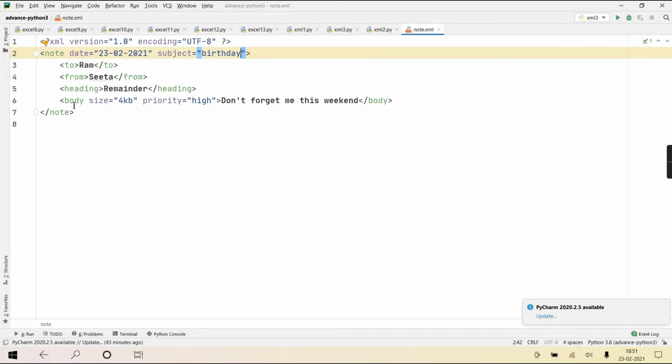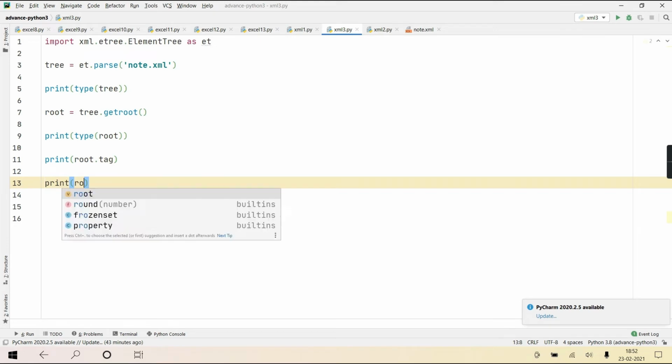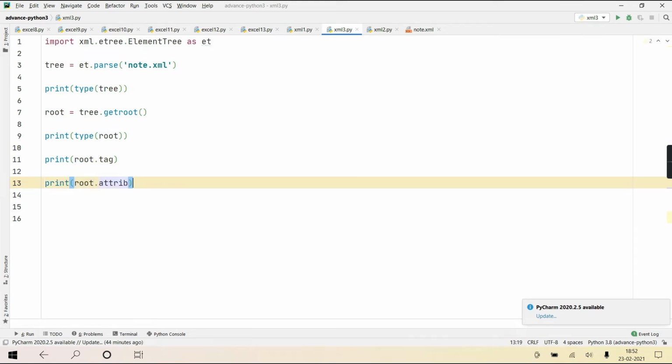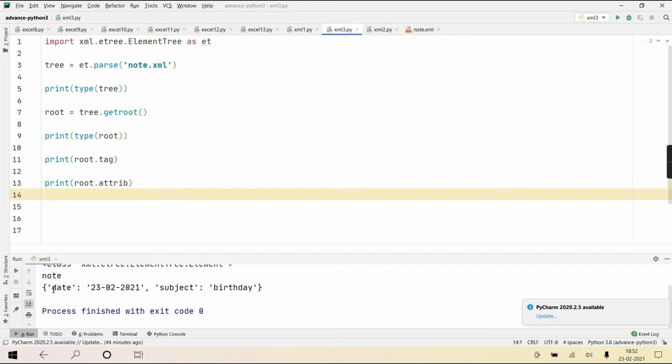Now you may have a question: how to access this body element, heading element? We are coming to it, don't worry. The next thing we are going to discuss is how to get the child elements also. We now have the root element. As I have the root element, I can print its tag name. Same way I can print all the attributes of that element. Currently root is representing the root element, so obviously root's tag name and root's attribute. See, is it displaying a dictionary? In that dictionary, the attribute name is a key and that is its value.